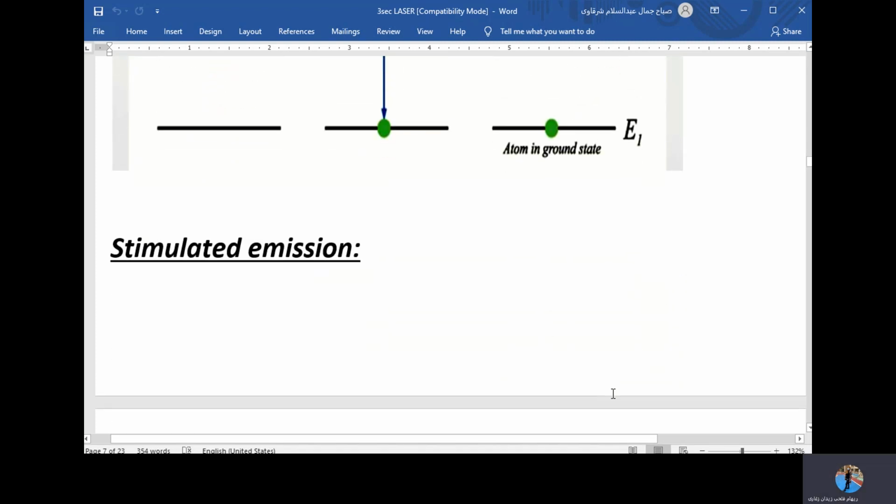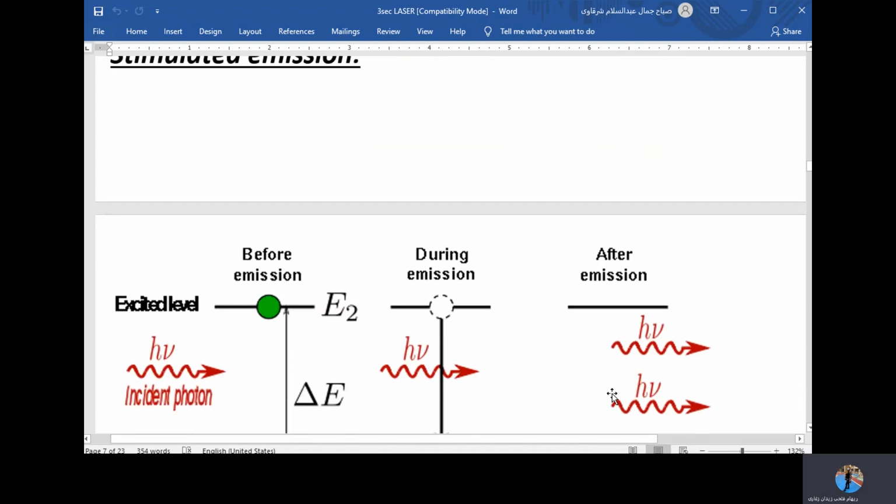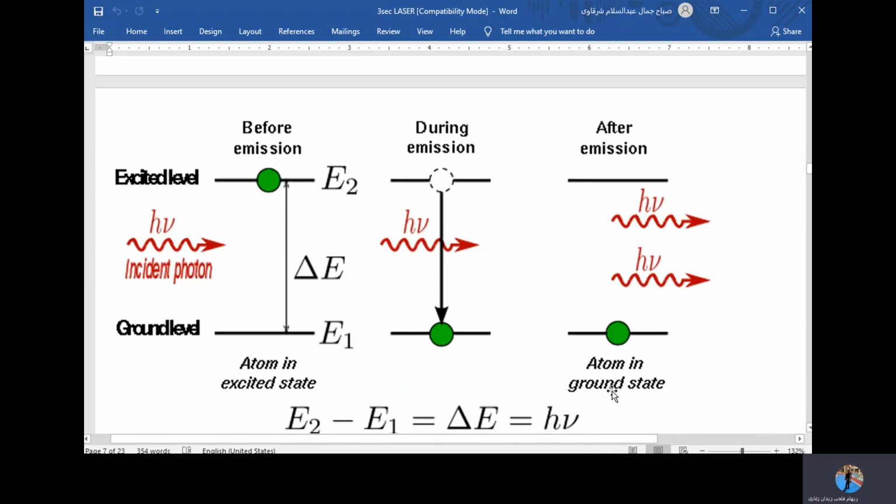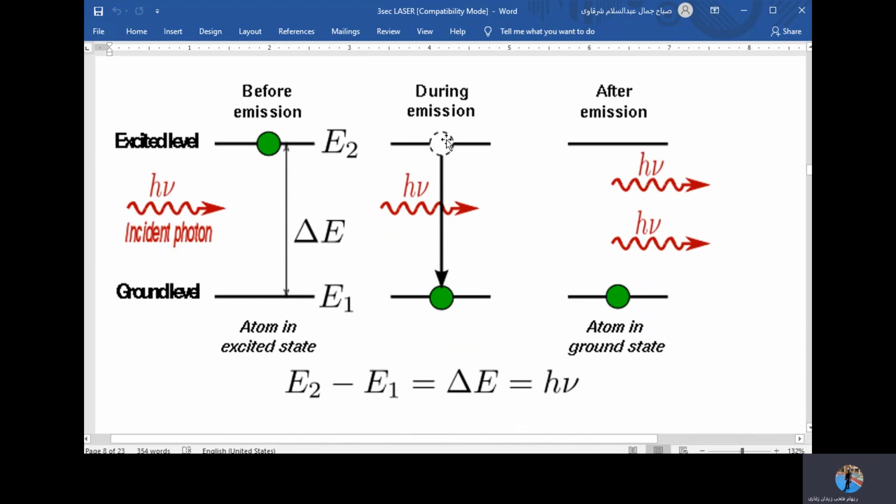Okay, so how about stimulated emission? In a stimulated emission, the story is a little bit different because the return of the atom from the excited state to the ground state takes place before the end of the lifetime, which is 10 to the power of negative 8. So it happens very, very fast. This return happens very fast. So the atom got excited from E1 to E2.